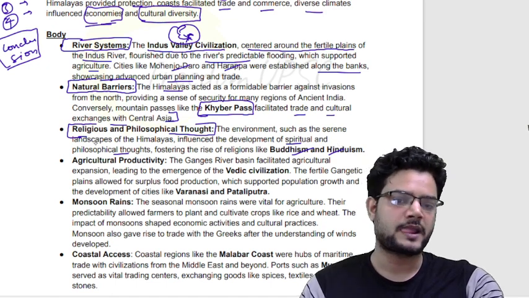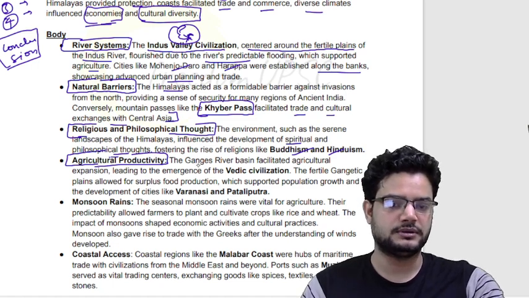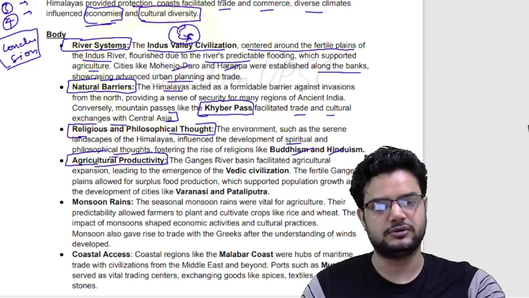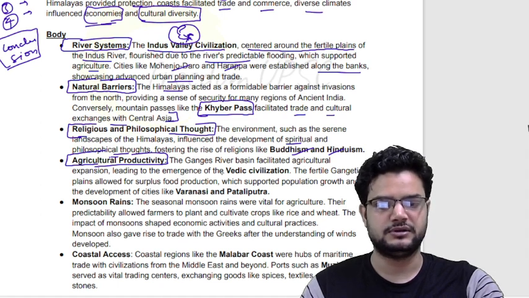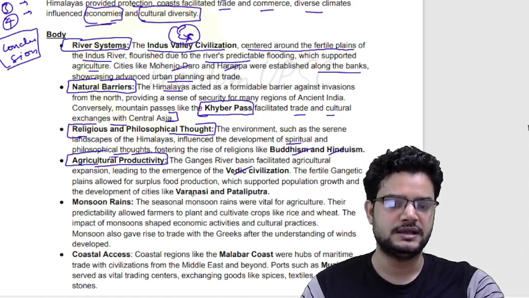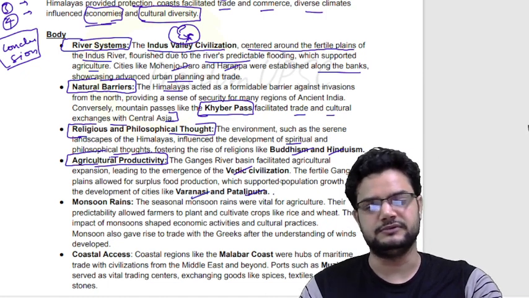Right? Then agricultural productivity is high, not only because of the rivers but also various other factors like monsoon, which led to the fertility of the land and the development of the agriculture field. Like the Ganga river basin facilitated agricultural expansion, which led to the emergence of Vedic civilization. You can give an example of cities like Varanasi and Patliputra that flourished on the banks of the river, right?